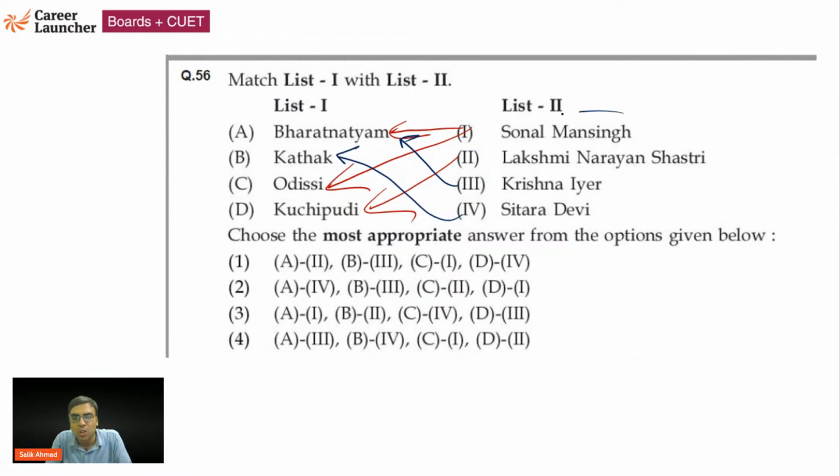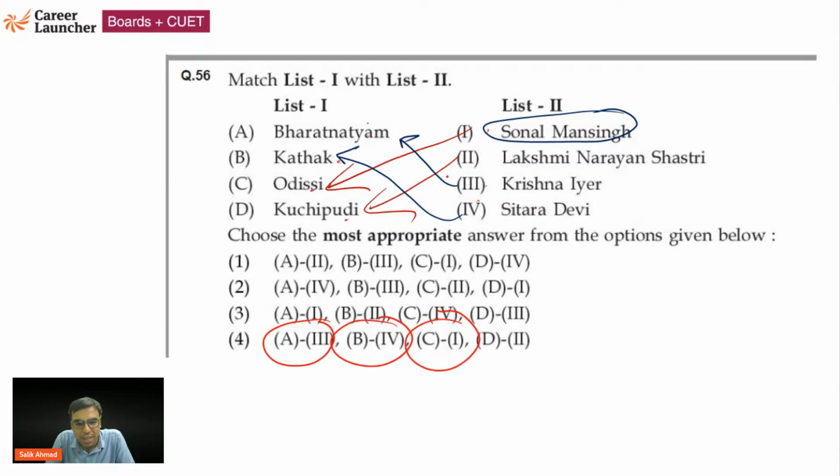तो हमको क्या करना पड़ेगा? सोनल मानसिंह को Bharatanatyam और Odissi दोनों हैं, so we have to delete this one, top वाला, because आपको मैच कराना है ना, so इसीलिए we are deleting this one. So technically this should be the answer. A का 3, B का 4, ठीक है? C का 1, and D का 2. So the right answer is the fourth option.